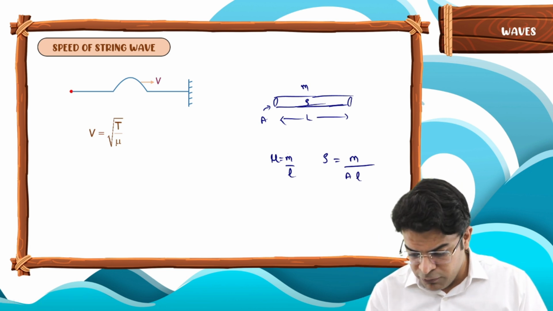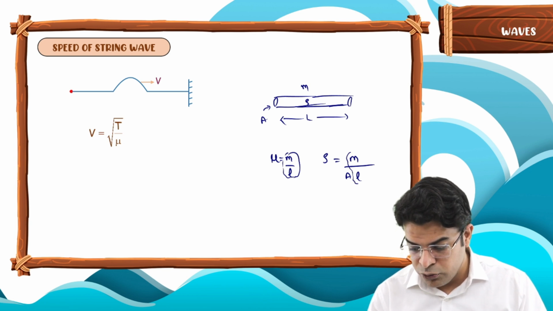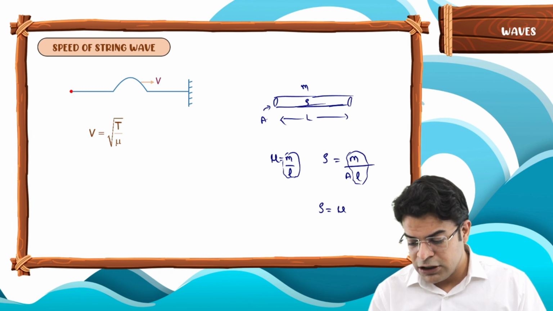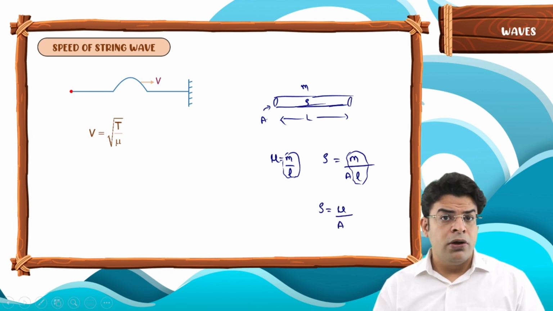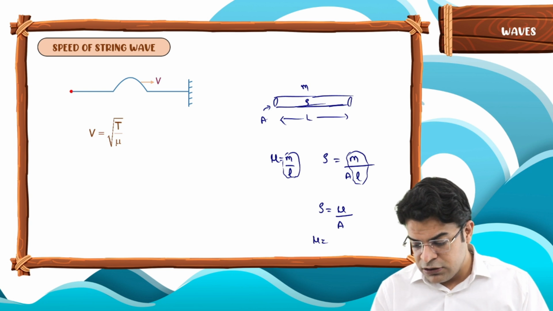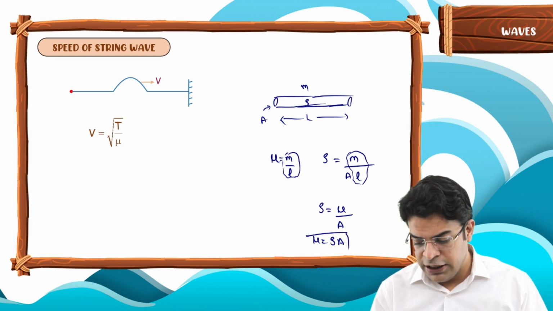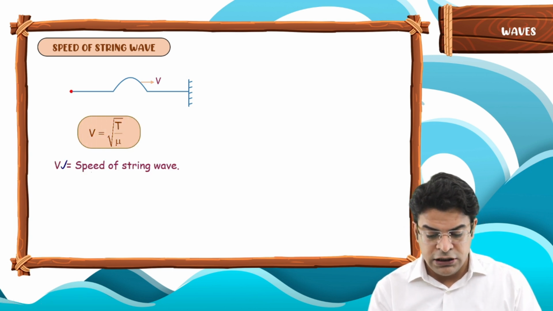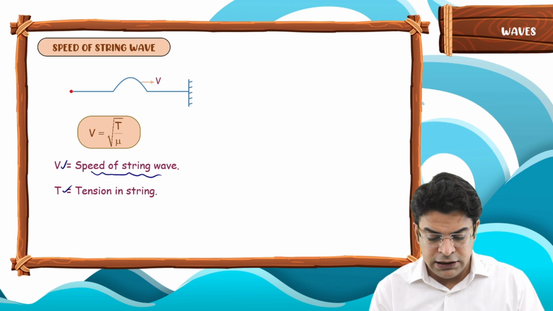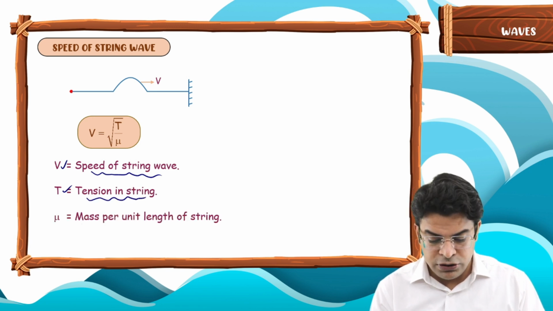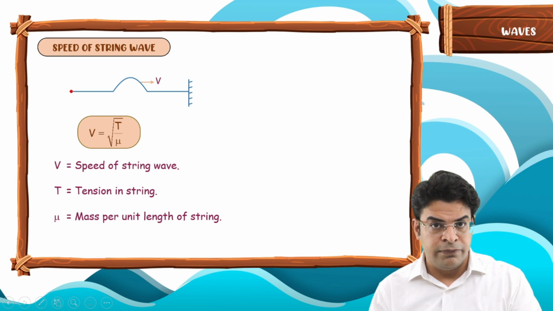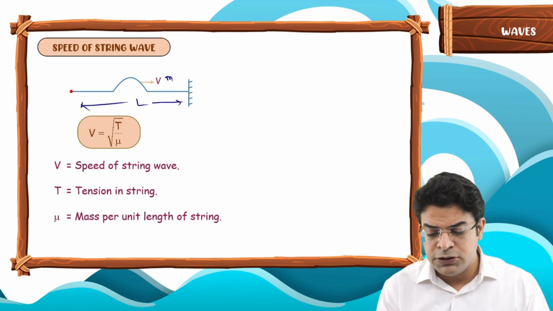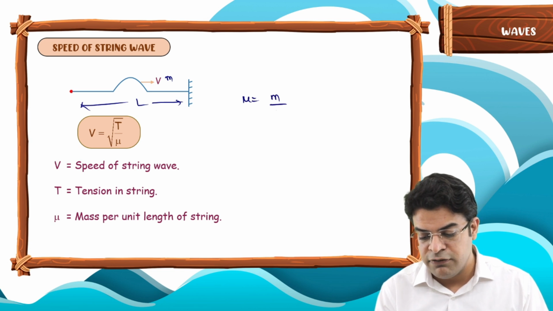Now, in place of m by L, you can substitute mu, which is the mass per unit length. So you can say density is nothing but mass per unit length upon cross-sectional area, or you can write mass per unit length to be density times the cross-sectional area. So here V is the speed of the string wave, T is the tension in the string, and mu is the mass per unit length of the string. If the string has a mass m and a length L, then the mass per unit length is nothing but mass divided by the length.